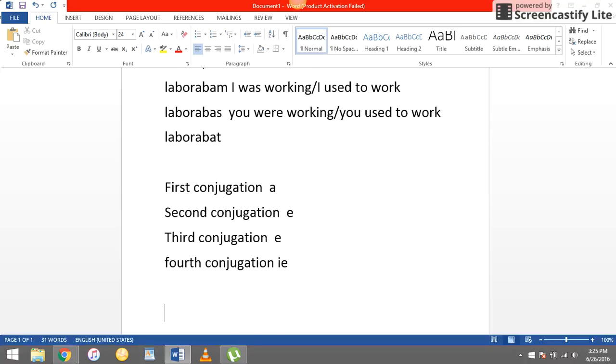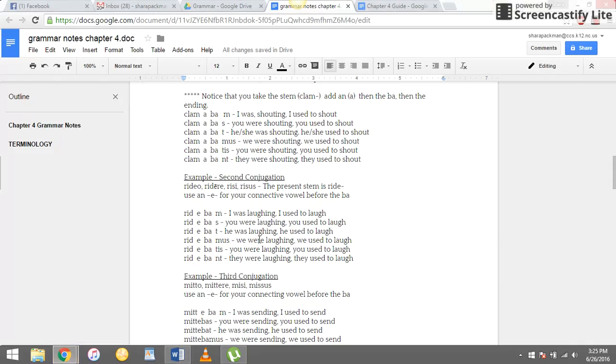If you still don't know how to tell what conjugation a verb is, you need to go back to the chapter 3 grammar notes and review that, because otherwise you won't be able to do what you're asked to do in this chapter with these verbs. In the next video, you'll learn about the genitive case. But before we're done, I want to go back to the grammar notes